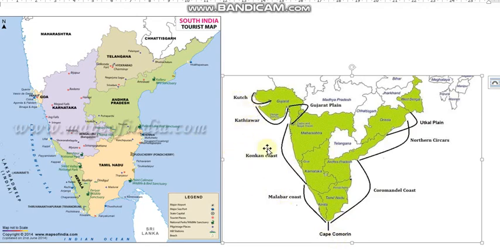From Kutch to Cape Comorin, it is called the Western Ghat. From Cape Comorin to the mouth of the Ganges, it is called the Eastern Ghat. So you can understand that Kanyakumari is the southernmost tip of the Indian Peninsula.